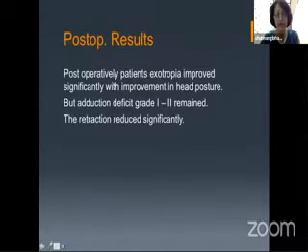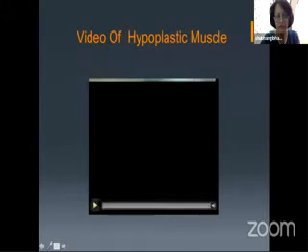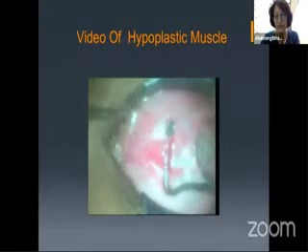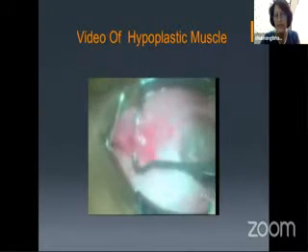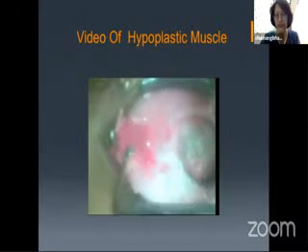So this was the video. As you can see, there was a small tendinous medial rectus with hardly any muscle tissue in it.